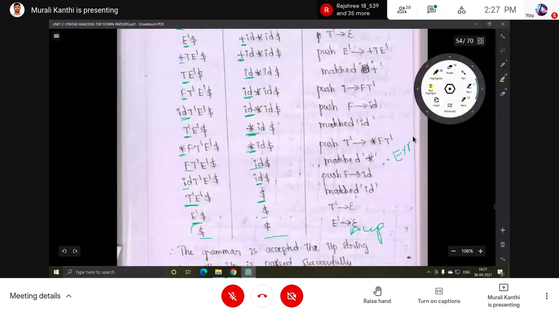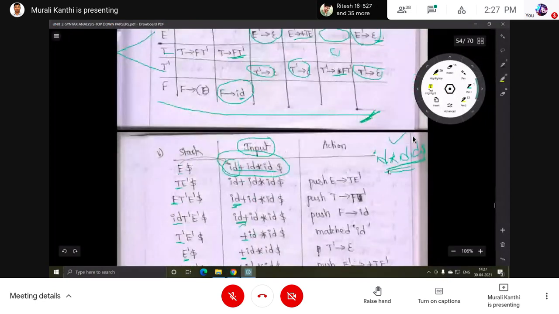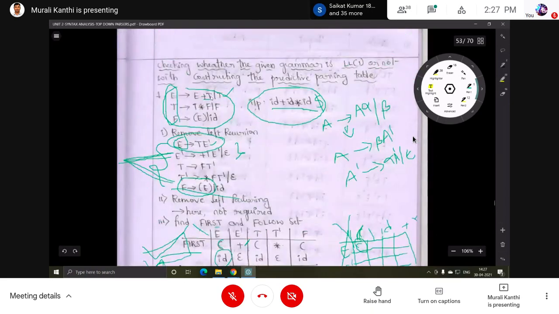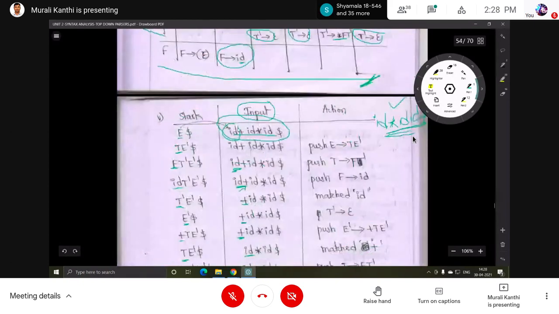This is 100% not accepted by this grammar. In between the operands, there should be an operator. This grammar says that between the operands there should be one operator. Here this is an operand, and the operator is there in between the operands.